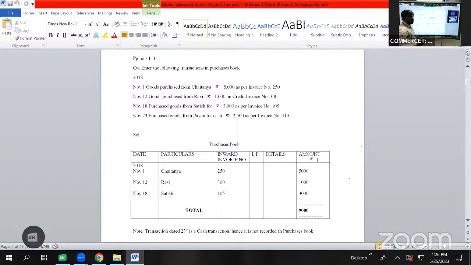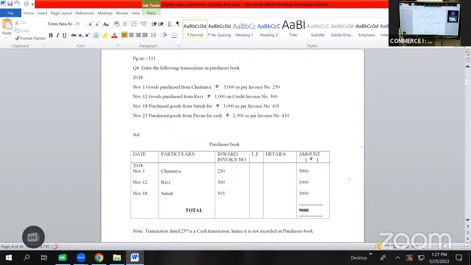So in our previous 3 problems, the invoice number was not specified. So we used to leave the column inward invoice number as it is. Either we can leave the column as it is, or just we can write the numbers as 1, 2, 3. In this problem, as invoice numbers are specified with the respective transactions, so for that particular transaction, we'll be writing the invoice number specified here.